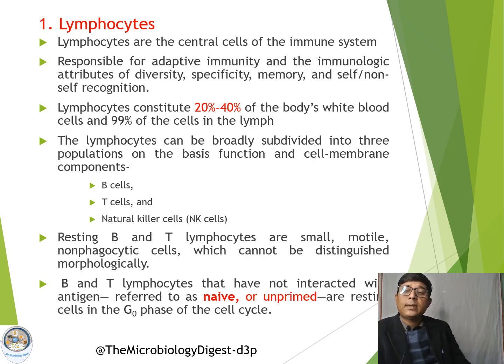There are three different populations of lymphocytes. The first population is the B cells, the second is the T cells, and the third is the natural killer cells, also called NK cells. B cells and T cells, when they have not yet interacted with the antigen, are called unprimed cells or naive cells, and they are generally in the G0 phase of the cell cycle.